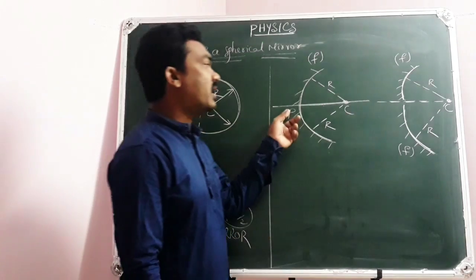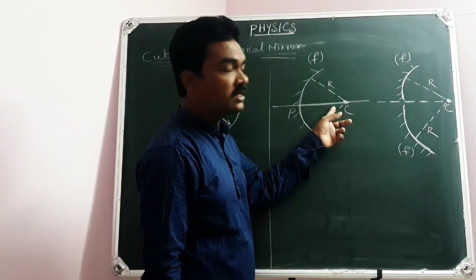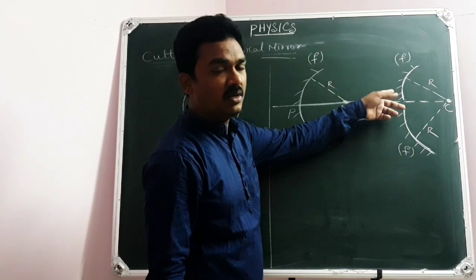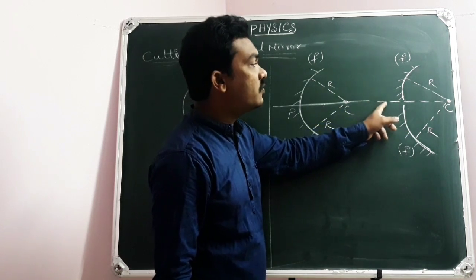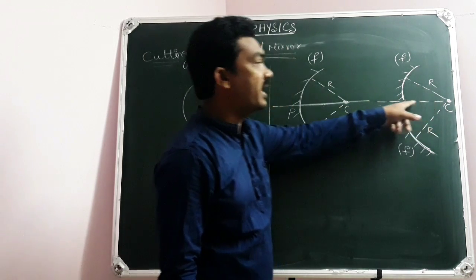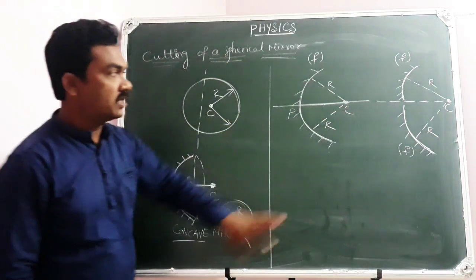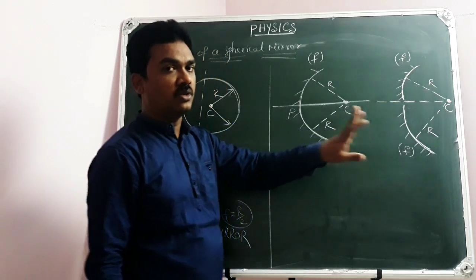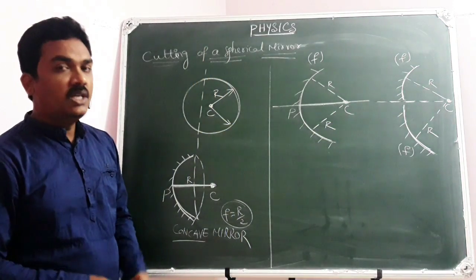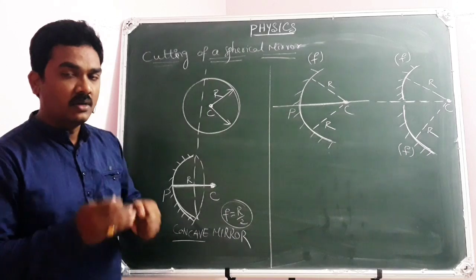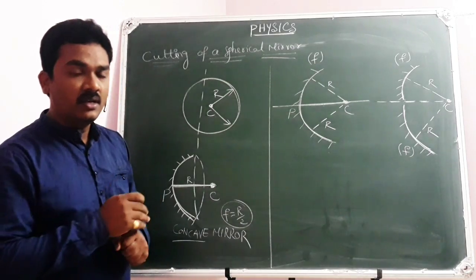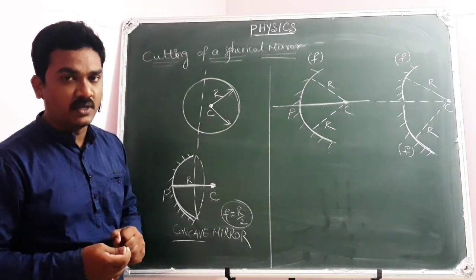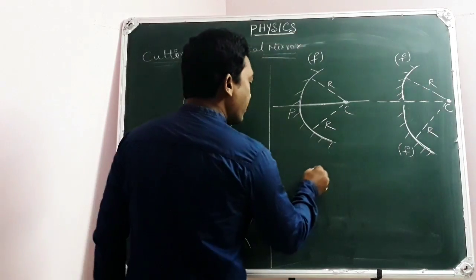Of course, as you cut the spherical mirror along the principal axis and the pieces remain in their original position, this will be the common principal axis to both of them. If you have cut the spherical mirror and then separated the pieces away, then their principal axes will be different. Let me give you the clarity.